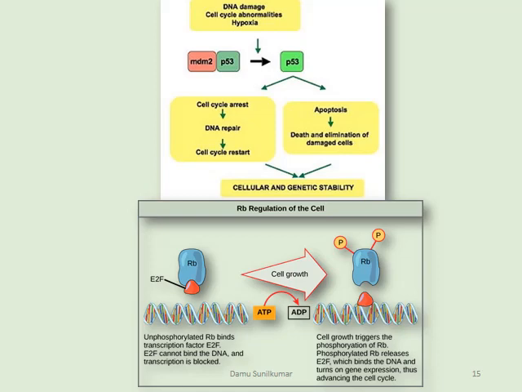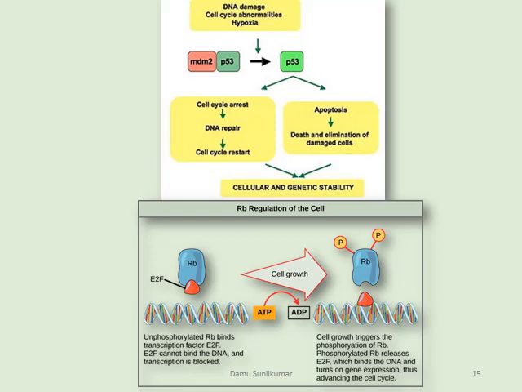Now when it comes to the RB regulation of cells, these are again a negative regulatory protein that controls cell division, and they can also be considered a tumor suppressor protein. So RB is active when it is in a dephosphorylated state, and when it is in a dephosphorylated state, it binds to E2F, which is a transcriptional factor required for the transcription and eventual translation of molecules that play a key role in the cell cycle.